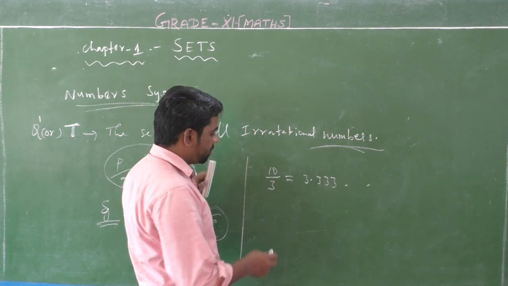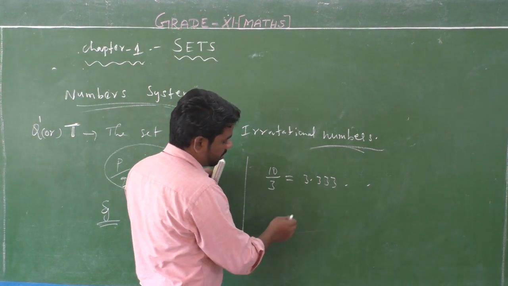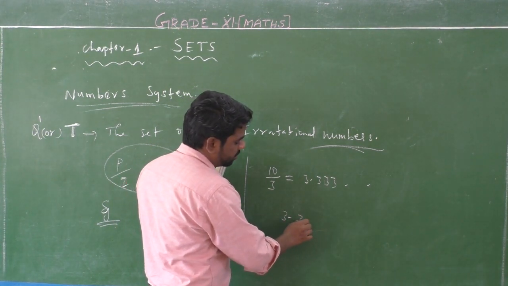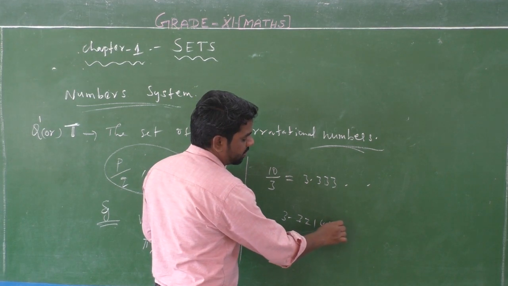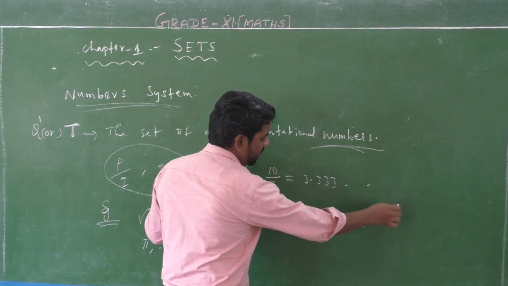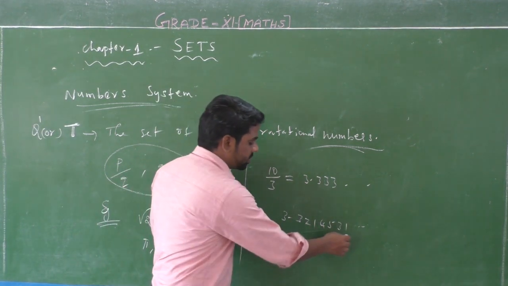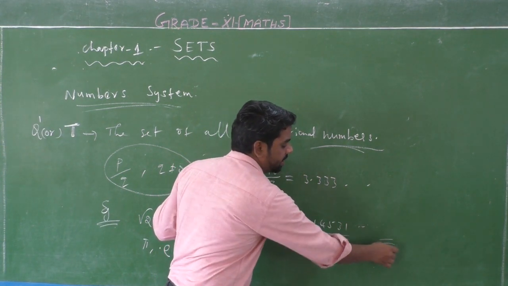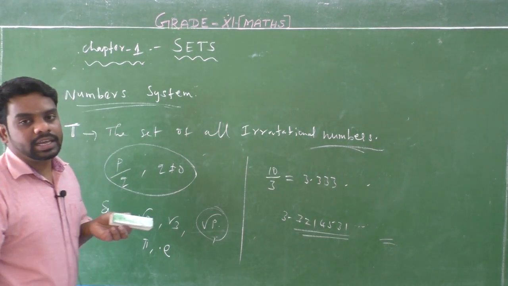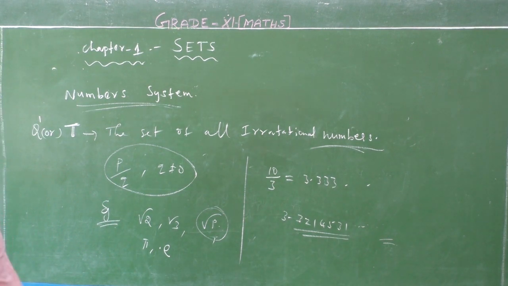Suppose some numbers like 3.3214531 and so on. Non-repeating and non-terminating numbers are called irrational numbers.